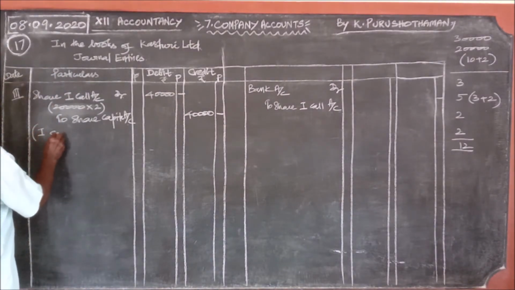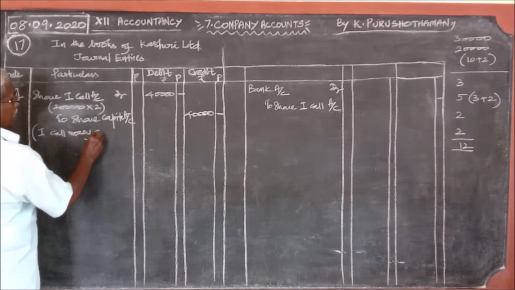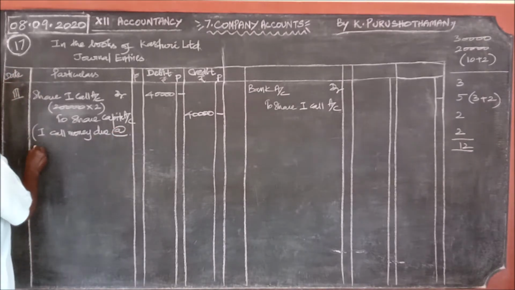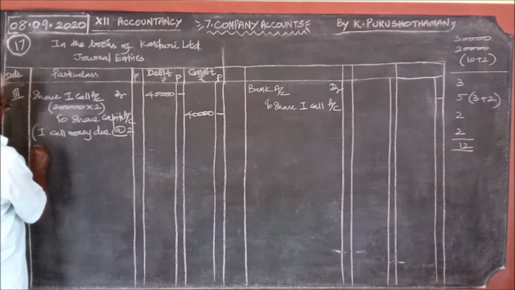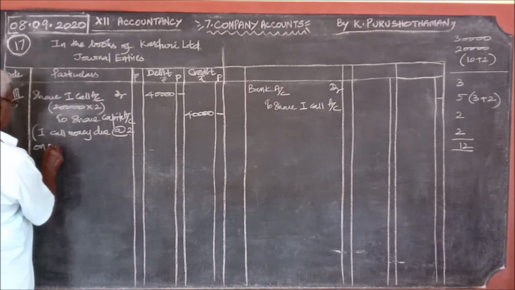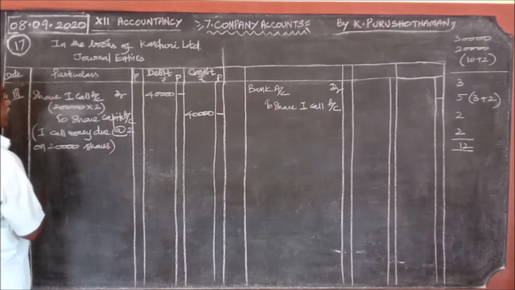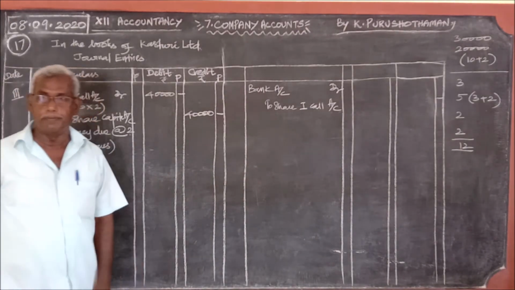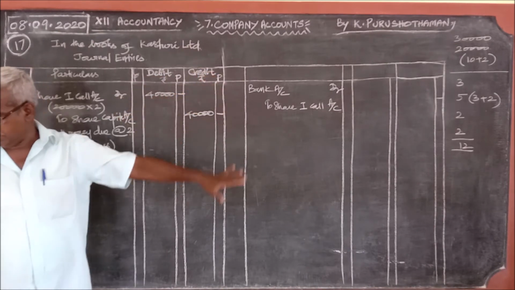First call money due at the rate of rupees 2 on 20,000 shares. That is 2 into 20,000, 40,000. Should we write all the 40,000 rupees there?